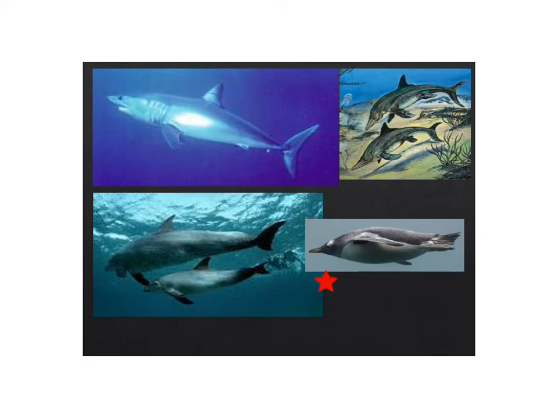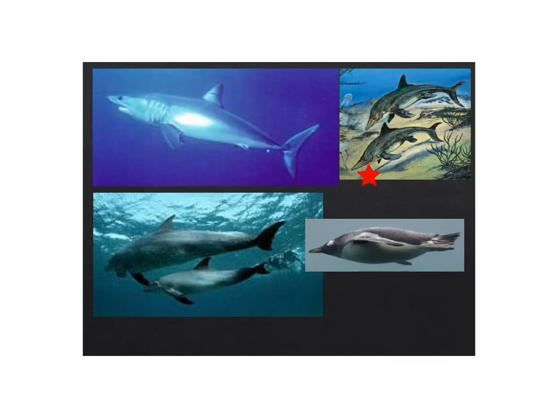And then here's another example. Here's a penguin, and that's what they look like when they're swimming, exactly the same body form. And again, remember, a penguin's a bird. And then here's another example. This is an extinct organism known as an ichthyosaur. And these ichthyosaurs look just like dolphins, but of course they're fish.